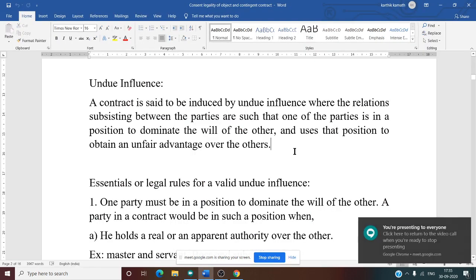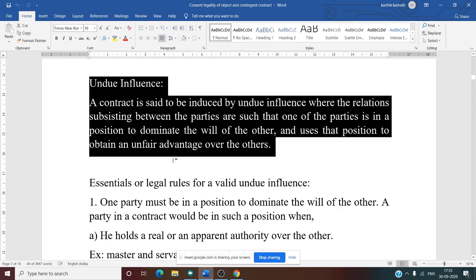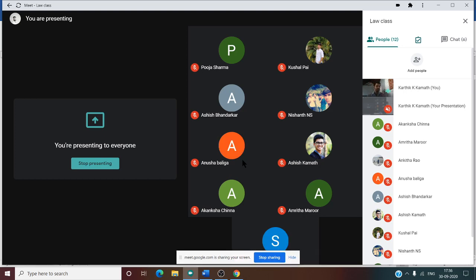See this: a contract is said to be induced by undue influence where the relations subsisting between the parties are such that one of the parties is in a position to dominate the will of the other and uses that position to obtain an unfair advantage over the other. So here the meaning of the words unfair advantage is also important. Not only an advantage, it should be an unfair advantage. If there is no unfair advantage, then there is no undue influence.